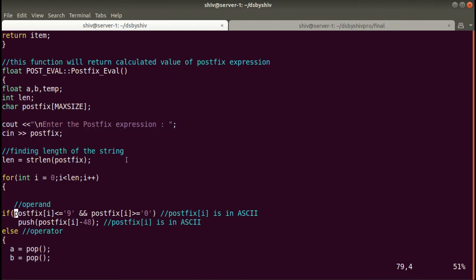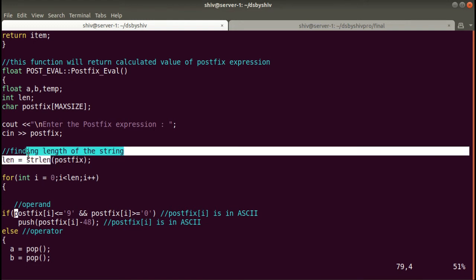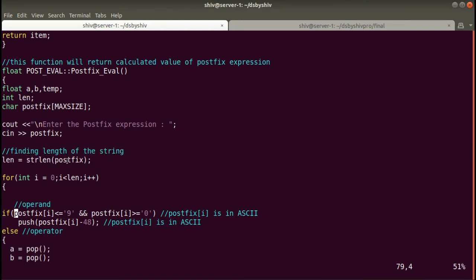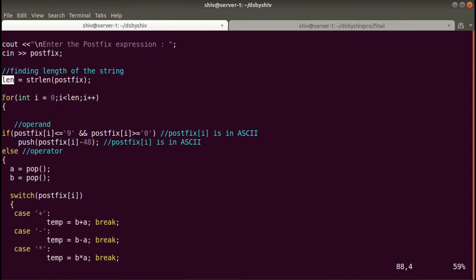Okay, and whatever postfix expression has been entered by the user, we will calculate its length by the method strlen, and whatever length of the expression we get, we will assign to this integer variable len. And here is the for loop, which will start from 0 to less than len.